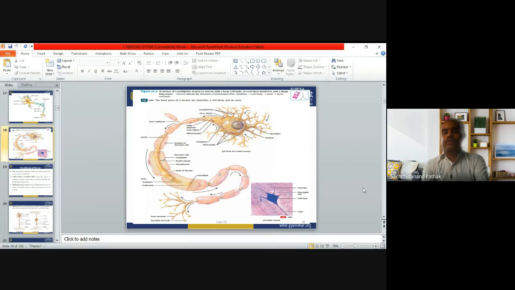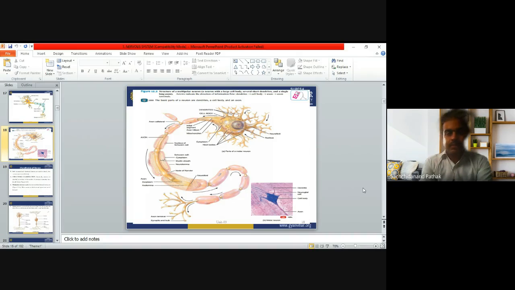Now in this image, you can see clearly mentioned here the structure of a multipolar neuron, a neuron with a large cell body, several short dendrites, and a single long axon. You can see there is a nucleus in the cell body, and the different cell organelles. Cytoplasm in the cell body is there. Axoplasm in the axon is there. Dendrites are there.